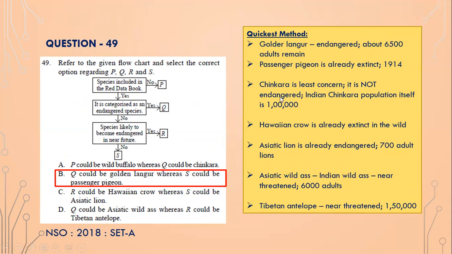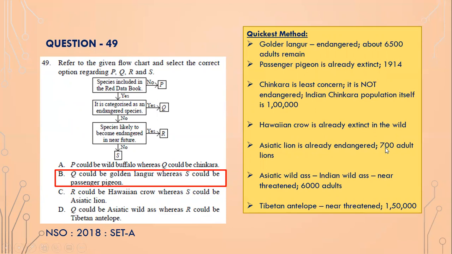And for information, chinkara is a least concern species because it is not endangered. The Indian chinkara population is about 1 lakh in the wild. Hawaiian crow is already extinct in the wild. Asiatic lions are already endangered. Gir lions or Asiatic lions are already endangered.